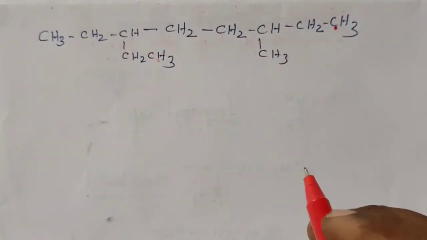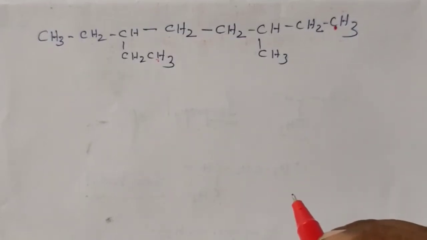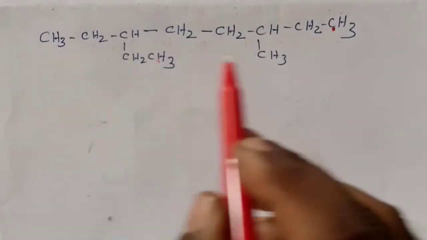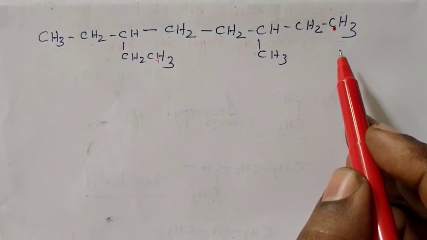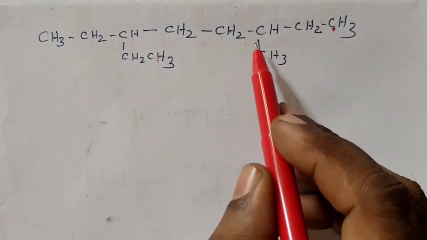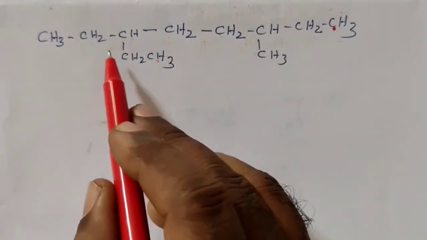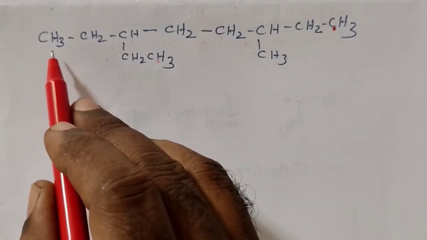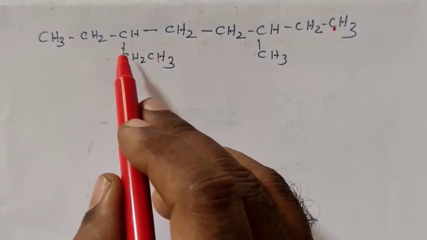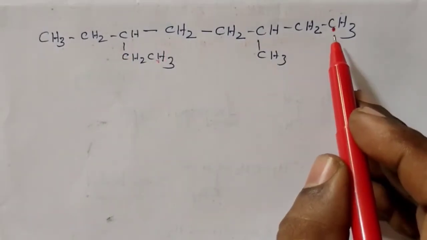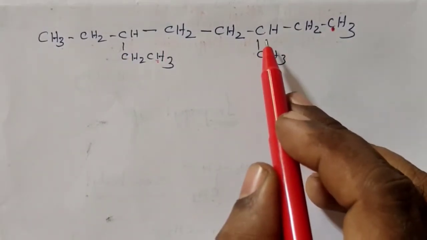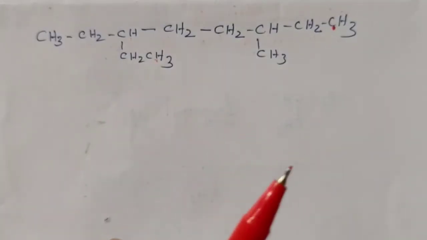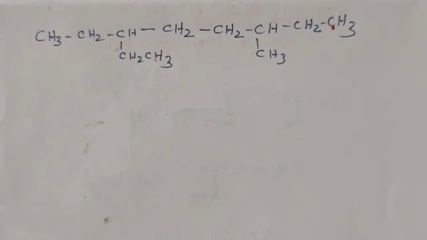So we select the straight chain as the parent. So this is the parental chain. We have to give numbers to the carbon chain. You can start from this side or this side. The only condition: the substituted carbon, either this or this, should get the least number. If we start numbering from this side, 1, 2, 3. If we start numbering from this side, 1, 2, 3. So on both sides the substituted carbon is present at equal distance.